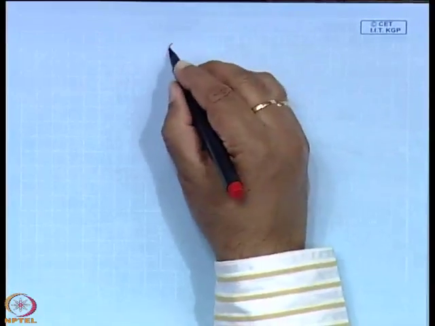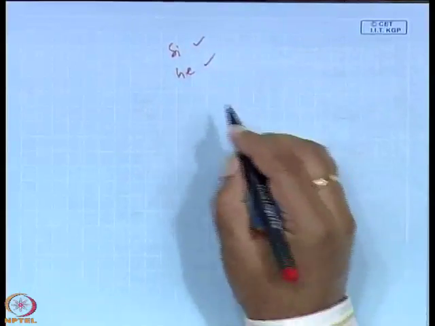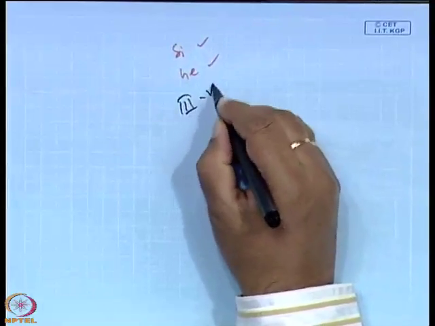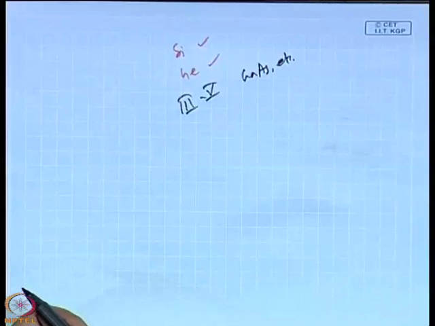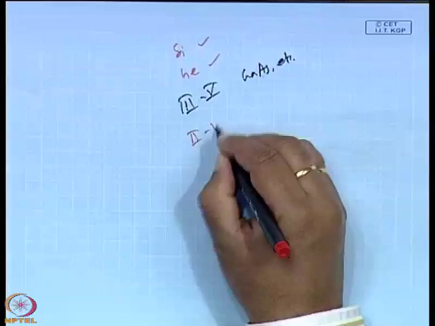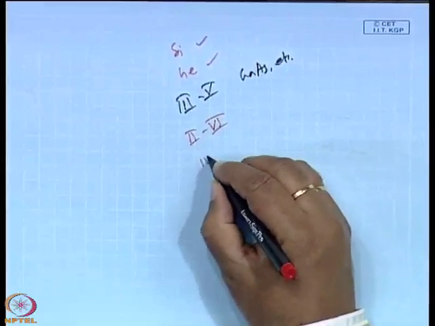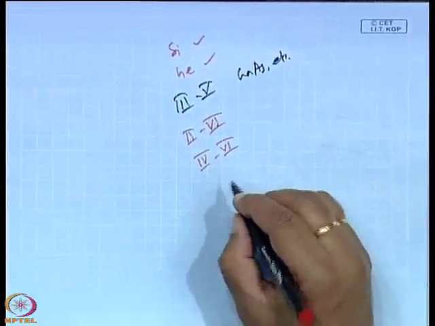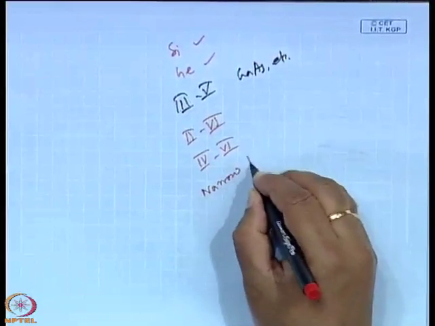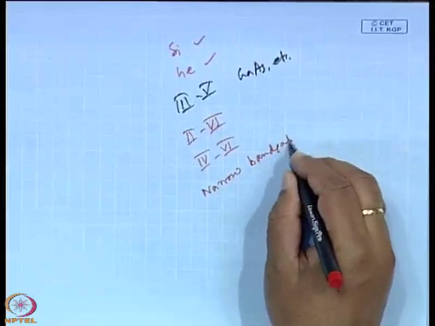Now, with this knowledge of this type of semiconductors, we can proceed further, and there are many other materials that we can discuss in due course. If we start with silicon, germanium that we have done, and then gallium arsenide and indium phosphide, the 3-5 semiconductors that we have discussed today, then we can start discussing 2-6 semiconductors, then 4-6 semiconductors, then narrow band gap, then wide band gap.